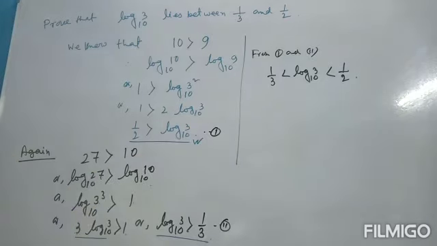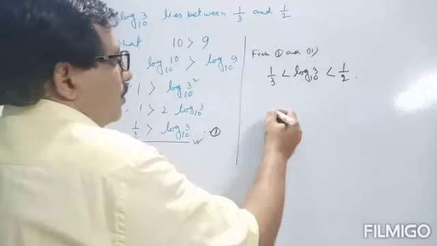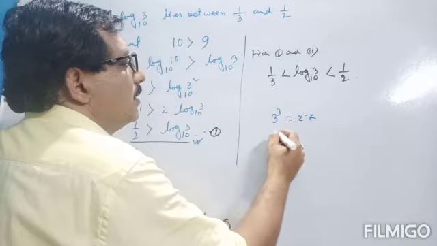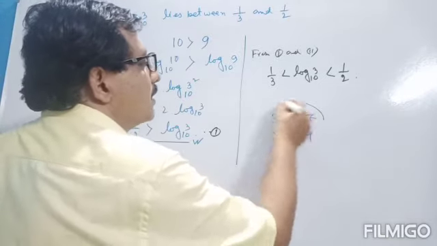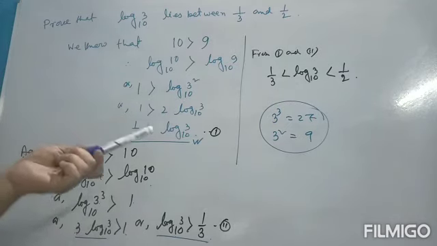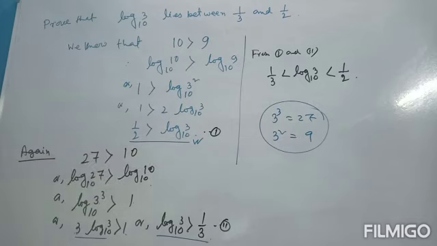From this, why do we take this? First consider 3 cube, that is 27, and 3 square is 9. Since it is 1/2 and 1/3, and log 3, we must consider powers of 3, then we get the answer. It is worked out in your board book, but in a complicated way. I think this is better.